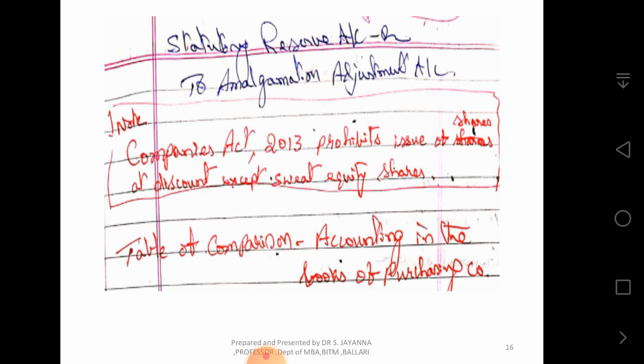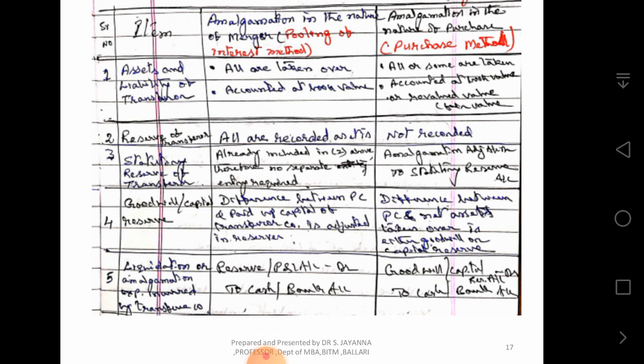Now, a table of comparison of accounting in the books of the purchasing company. Here, amalgamation in the nature of merger and amalgamation in the nature of purchase are compared. First, the assets and liabilities of the transferor company. In the case of amalgamation in the nature of merger, all assets are taken over and accounted at book value under the pooling of interest method.